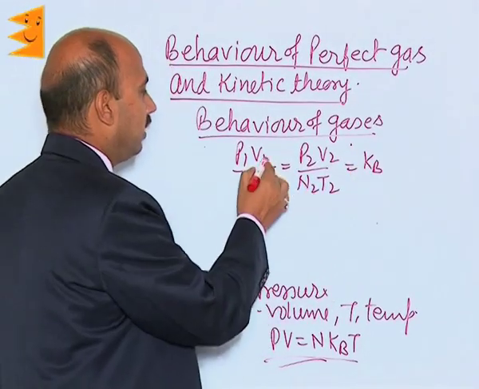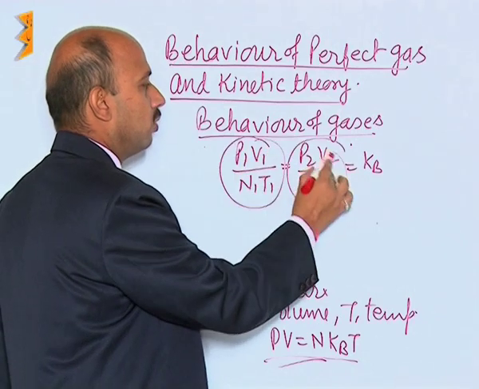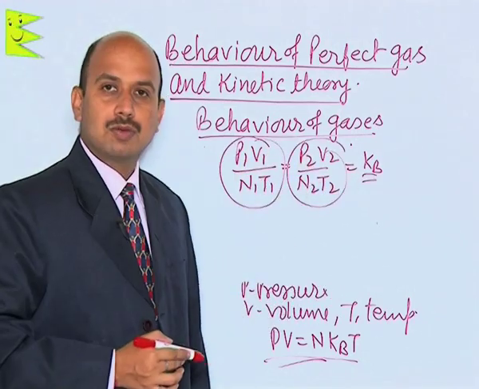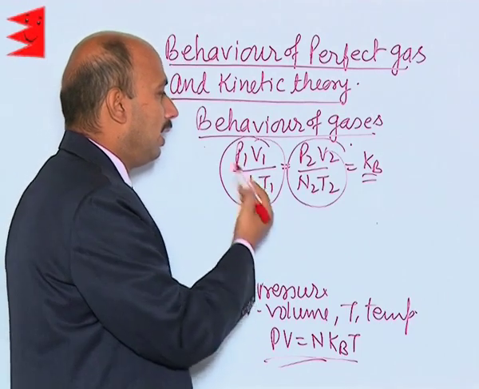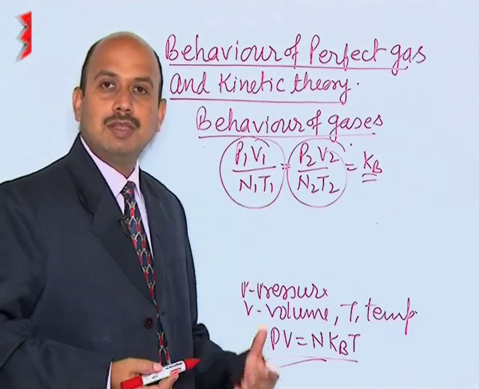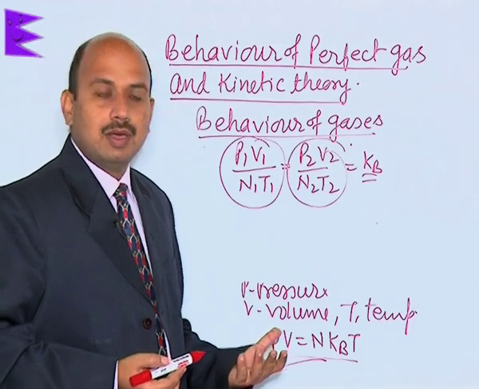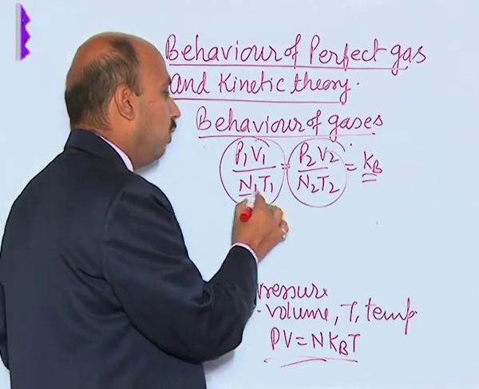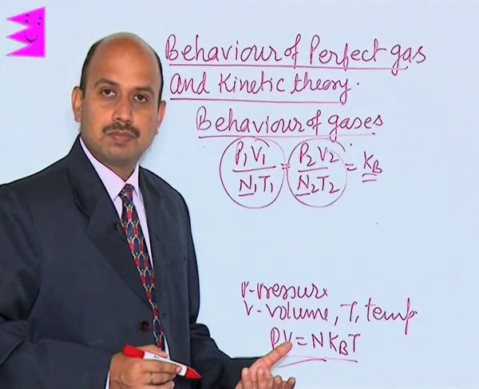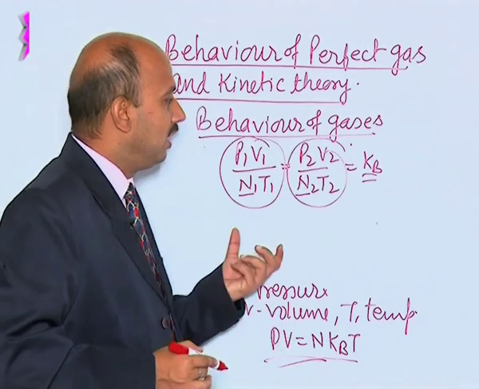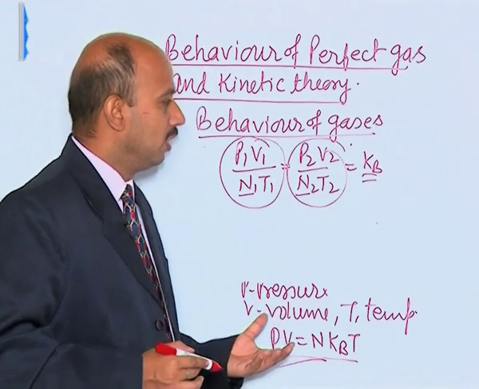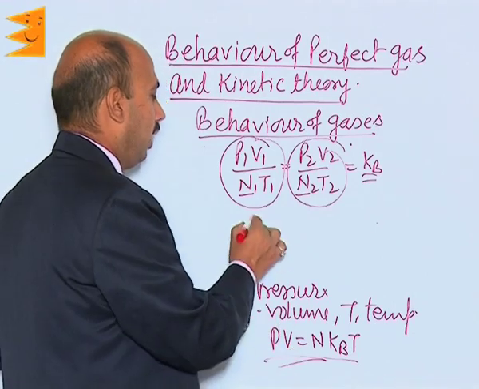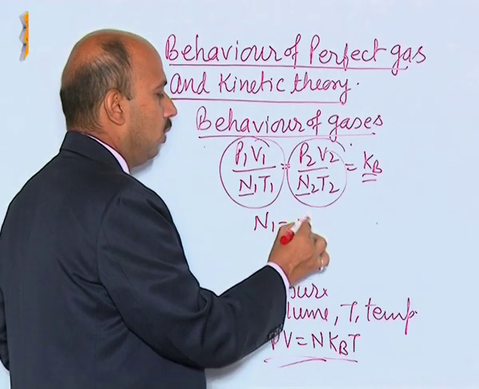It means this quantity is constant because the value of Kb remains constant. So if P1, V1 and T1 are the same as P2, V2 and T2, then we can also say N1 is equal to N2. From this relation it is clear that if P, V, T are the same, then N1 = N2.